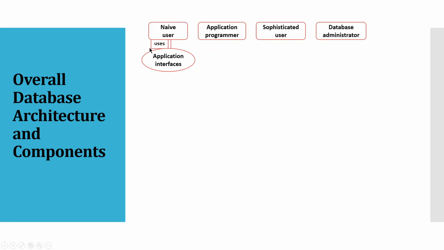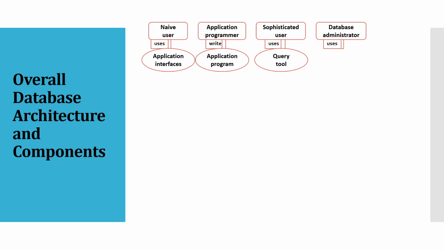So naive users use application interfaces. Application programmers write application programs using some high level language. Sophisticated or specialized users use query tools to write special database operations.